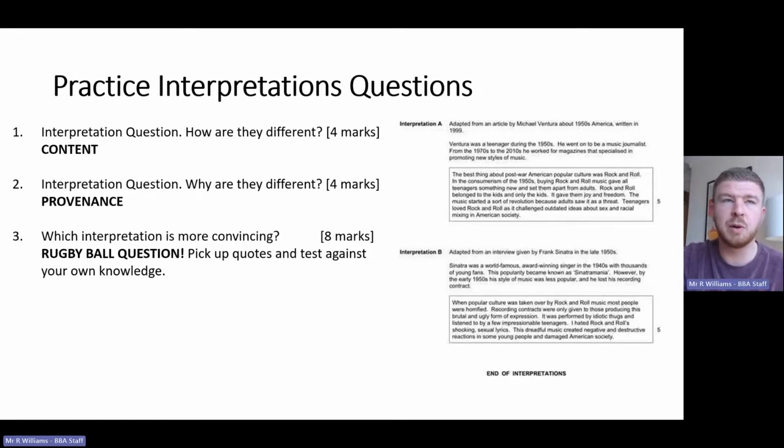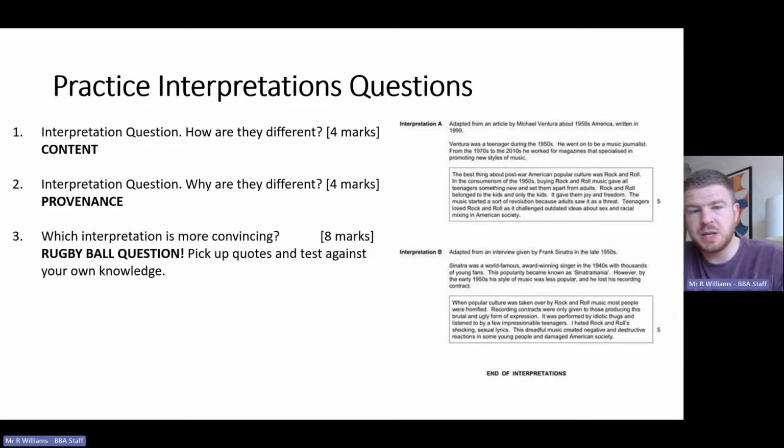Then you need to push it a little bit further and try and link it a little bit to the context. A is saying that rock and roll was something new and exciting, that it had rhythm that appealed to young people. And you could try and link that a little bit to your knowledge as well. You could say that we know that it created a generation gap in American society.